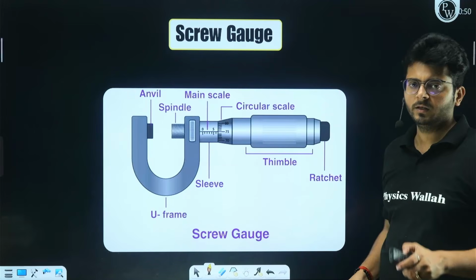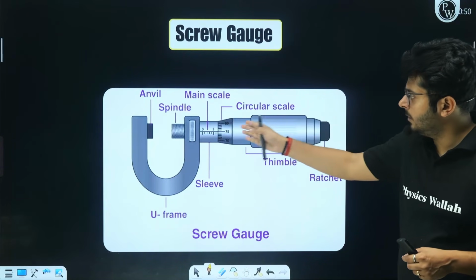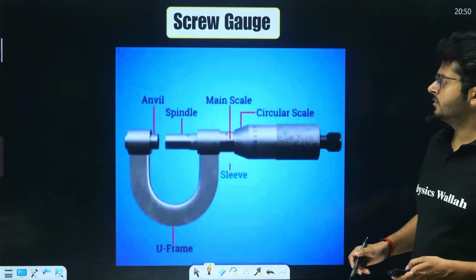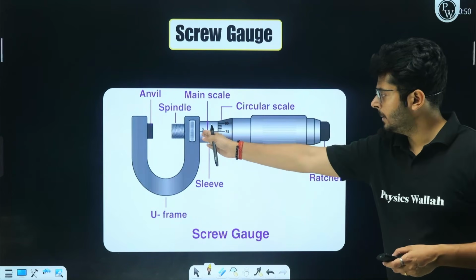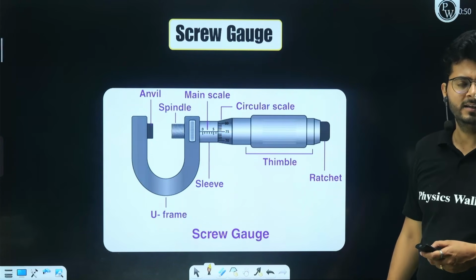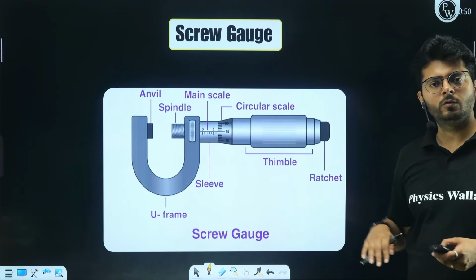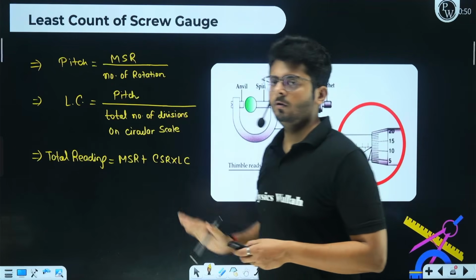The same thing is happening over here. The pitch of this screw gauge is the distance it covers forward in one entire rotation, right? That is the pitch. So let's say that you move it ahead by n rotations and it moves by a certain value on the main scale. So what will be the pitch? Whatever distance is covered on the main scale upon the number of rotations. Main scale reading upon the number of rotations.